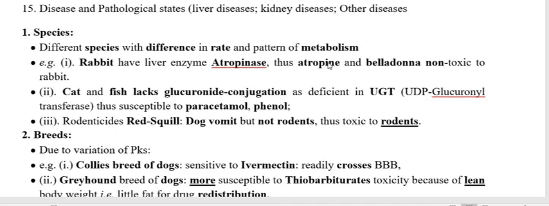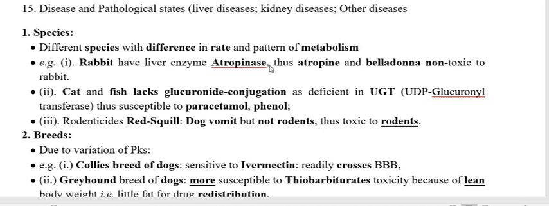So if cytochrome P450, the metabolizing enzyme for a drug, for a xenobiotic, for a toxicant, is variable from species to species, then its metabolism is also variable from species to species. Therefore, toxicity is also variable from species to species. Take the best example, rabbit. Rabbit is the species which possesses one enzyme in the liver.